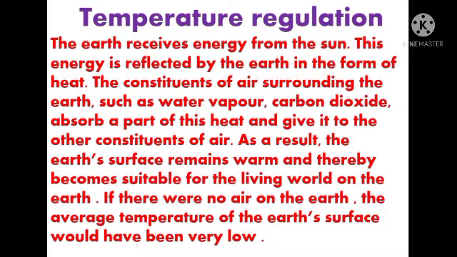Students, what it is saying, the energy is reflected by the earth in the form of heat, because the earth receives energy from the sun and the sun is a fireball. So the energy received from the sun is in the form of heat. So the constituents of air surrounding the earth, such as water vapor, carbon dioxide, absorb a part of this heat. This heat is absorbed by the water vapor and carbon dioxide which is present in the air and give it to the other constituents of air.